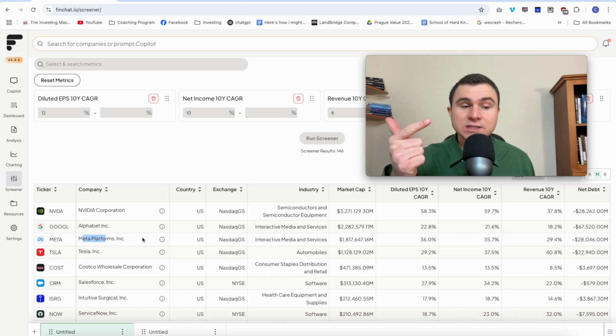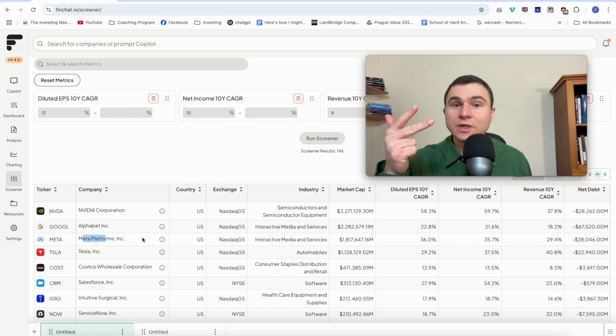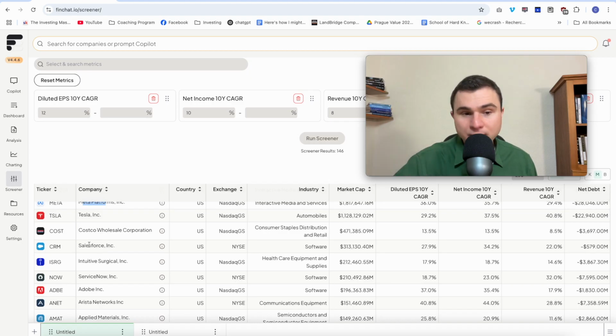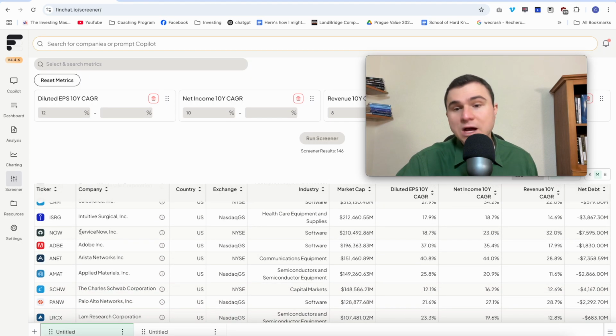Two, this business must be in your circle of competence. Like, you need to know really well if they have an edge or not. And three, you have to ask yourself, do they have operational leverage? Do you really think they have operational leverage? For Salesforce, maybe. I don't know. For ServiceNow, I don't know the company.